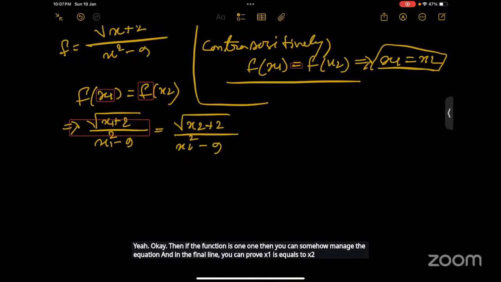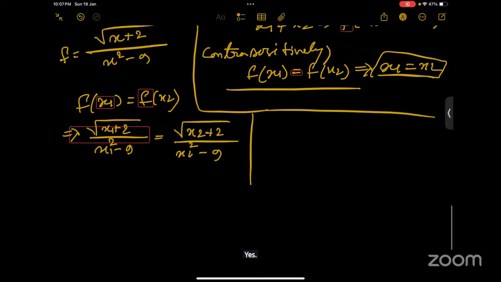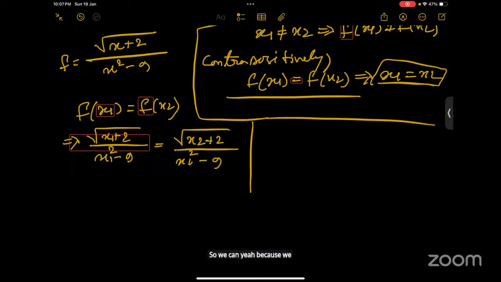But my intuition is that maybe the function is not a one-one function, because we have a square and a root.